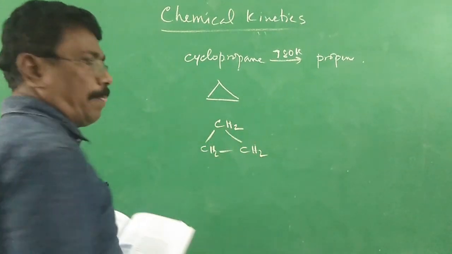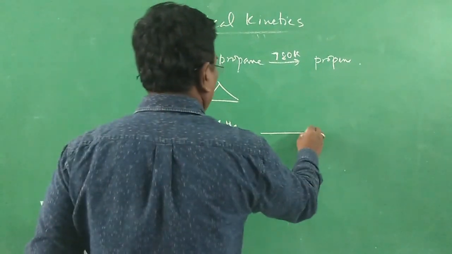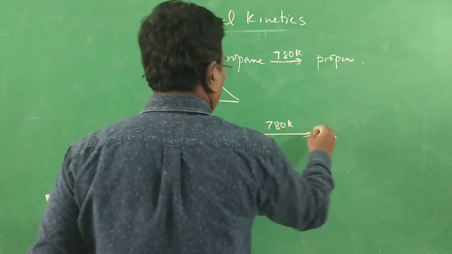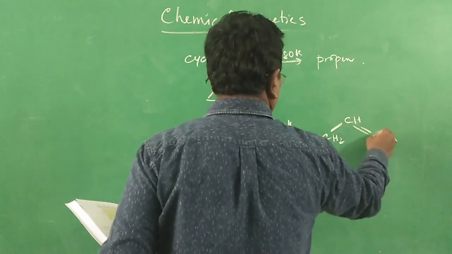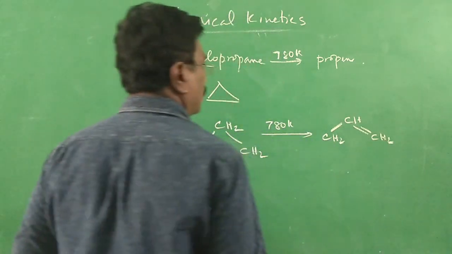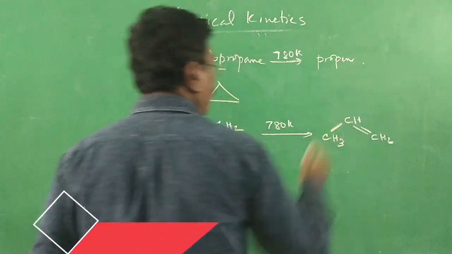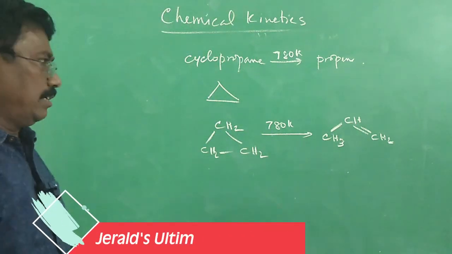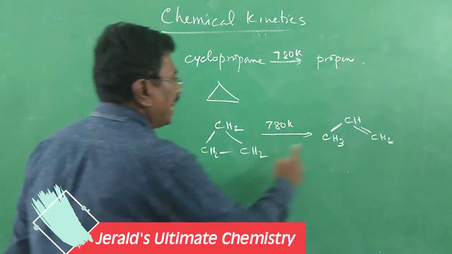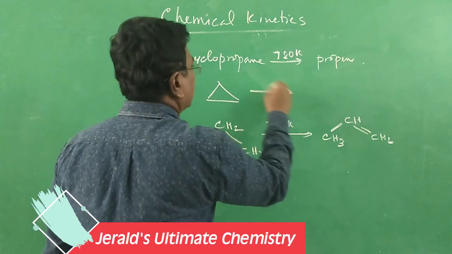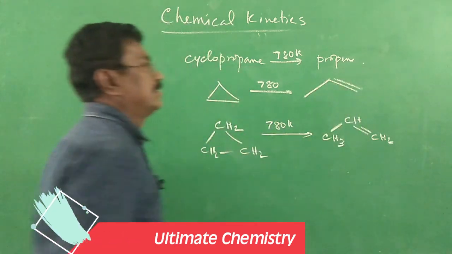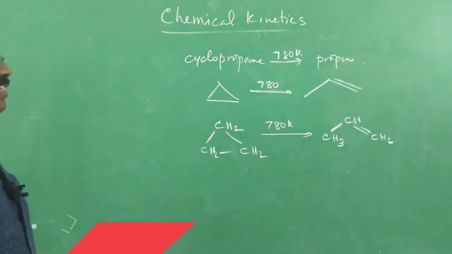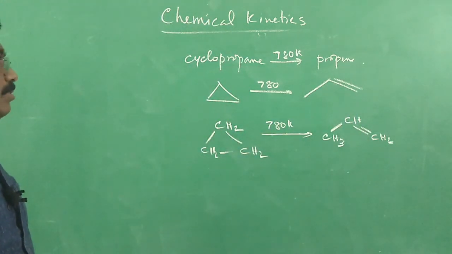At 780 Kelvin, it becomes, sorry, CH3, bond CH, double bond CH2. So it is cyclopropane converting to propene at 780 Kelvin, with 3 carbon atoms. Alright.